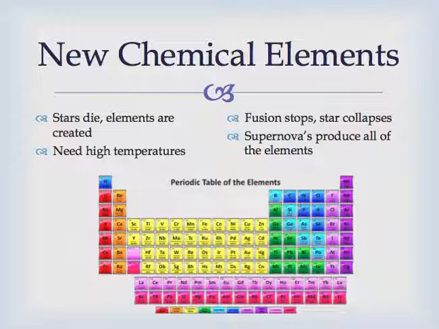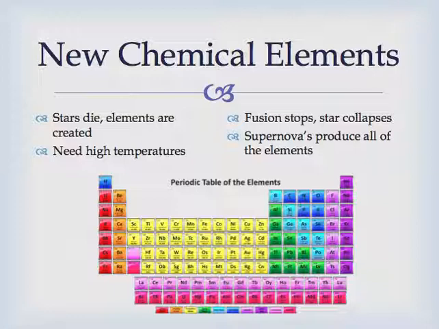And when stars run out of hydrogen, the fusion stops, and then the star collapses. And when this happens, it forms a new element because of the intense pressure and heat. And then the star repeats this cycle, forming a new element every time it collapses. And when a star is incredibly big, it forms a supernova when it dies because of just how huge it is.